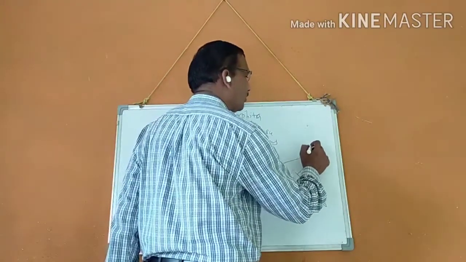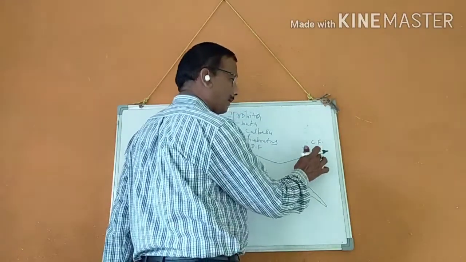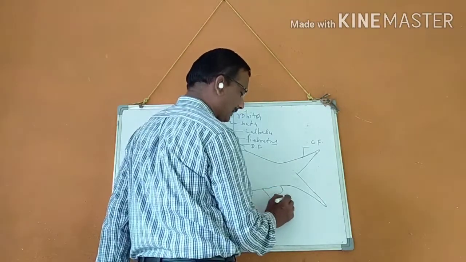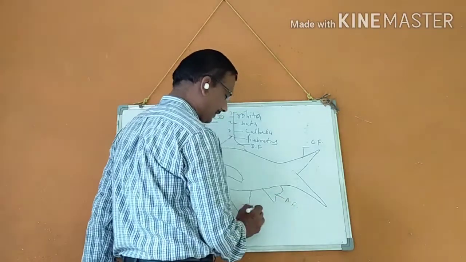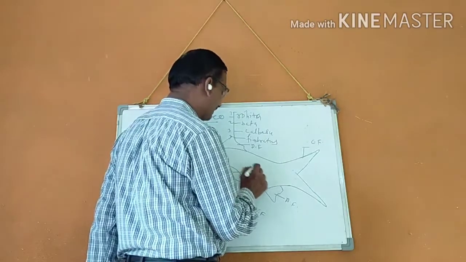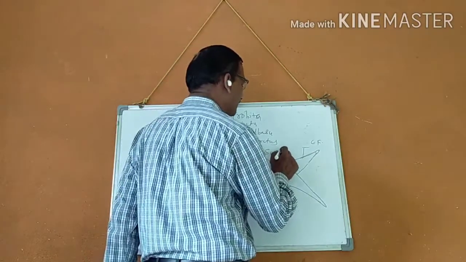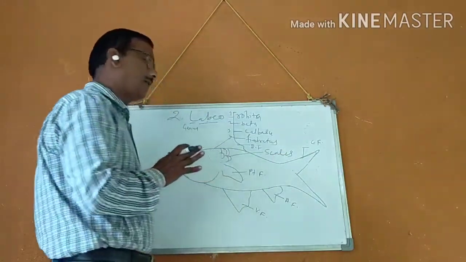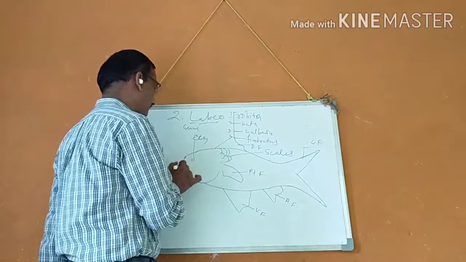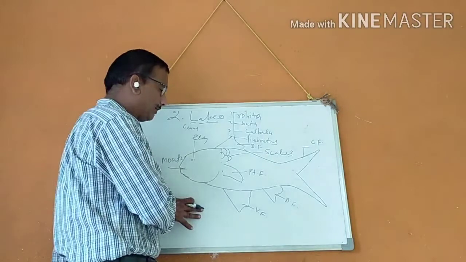Caudal fin, bilobed, with upper lobe and lower lobe, then the anal fin, ventral fin, and the pectoral fin. And the scales are the same, cycloid scales, present in all major carps, freshwater fishes. Then the eye and mouth. This is the structure of Labio ruita.